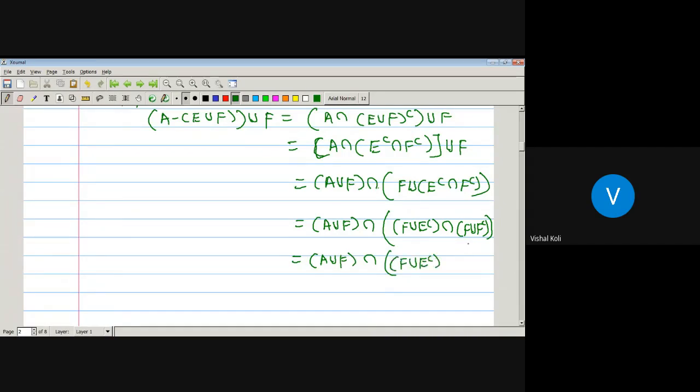As F, E, A all are members of algebra curly A, that is, they are members of capital F, then F union F complement is nothing but